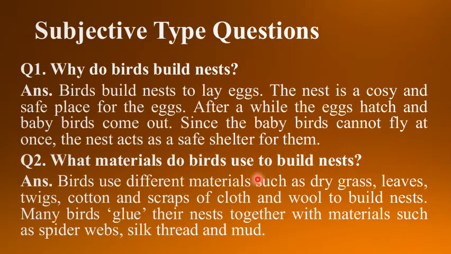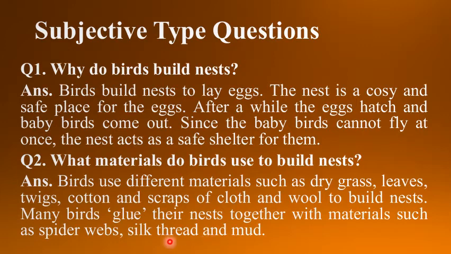Next question. What materials do birds use to build nests? Answer. Birds use different materials such as dry grass, leaves, twigs, cotton, and scraps of cloth and wool to build nests. Many birds glue their nests together with materials such as spider webs, silk thread, and mud.